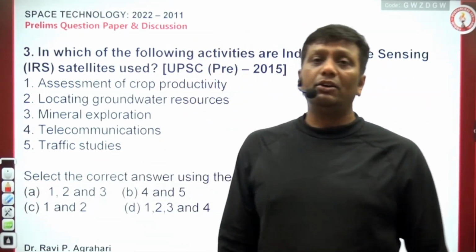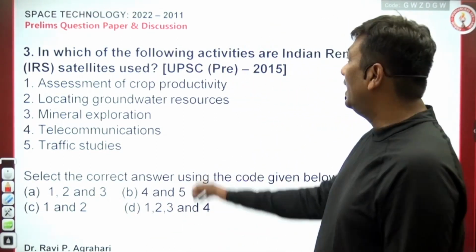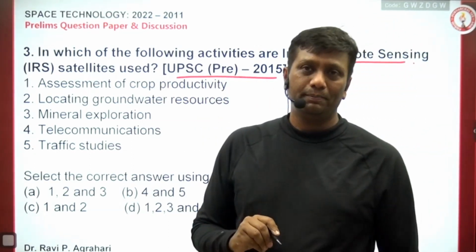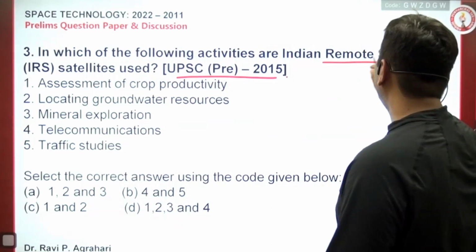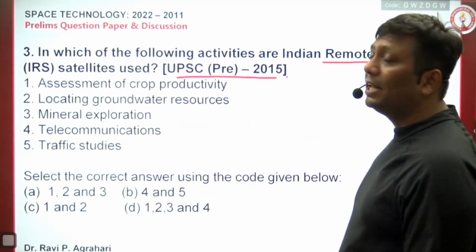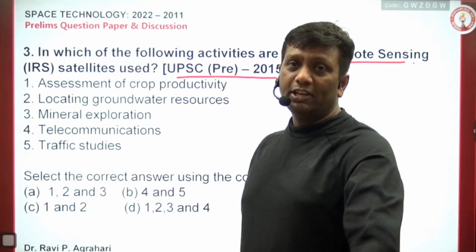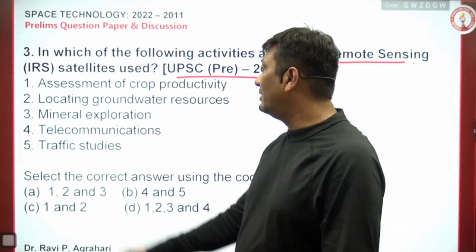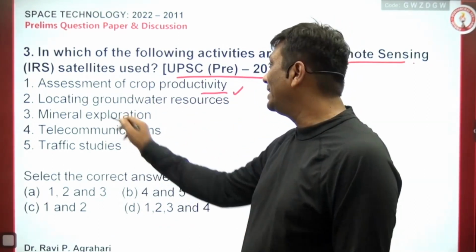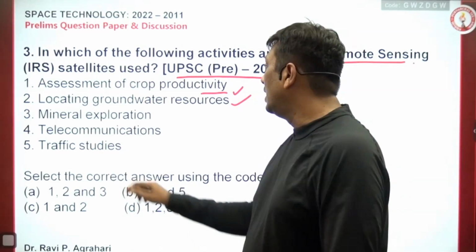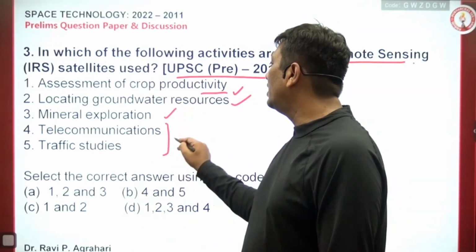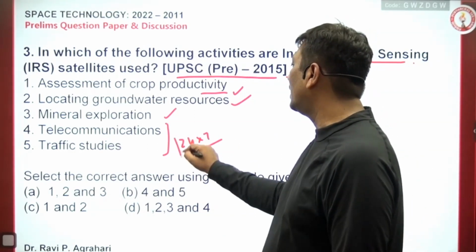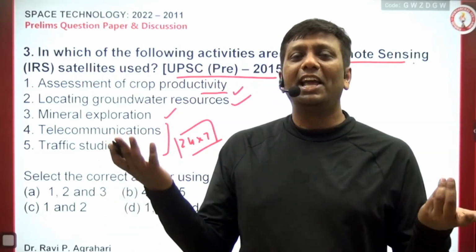Question number 3, and again it is static. In which of the following activities are Indian remote sensing satellites used? UPSC Prelims 2015. Indian remote sensing satellites, you people know very well, are polar in nature and generally used for remote sensing purposes, and they are very close to the Earth's surface. So tell me guys, assessment of crop productivity, definitely right. Locating groundwater resources, we can check. Mineral exploration, possible. Telecommunication, traffic study, not possible. Common sense, guys: for these purposes you need a satellite that will work 24/7. Again, it's static.